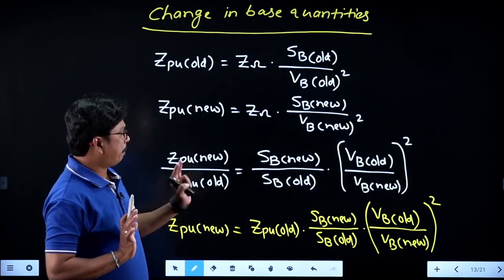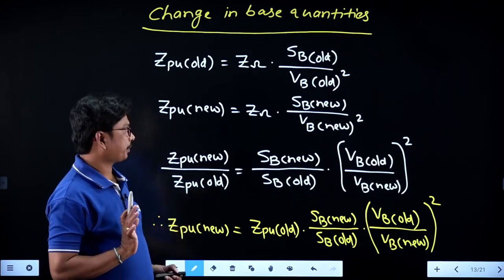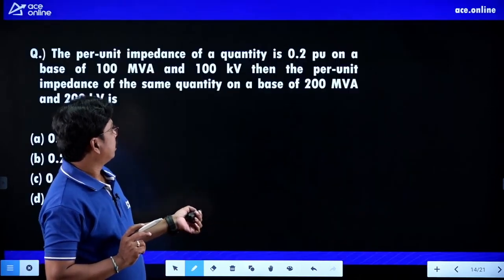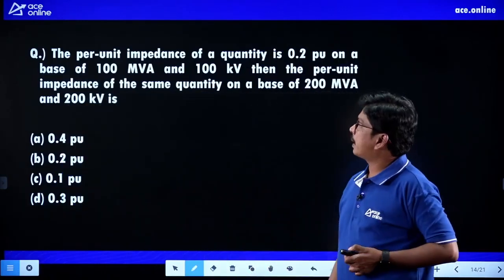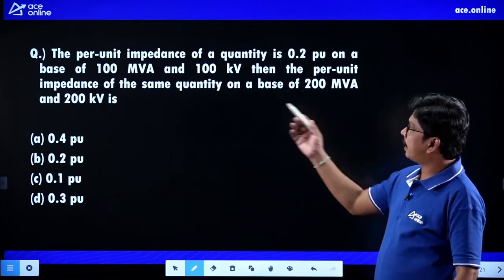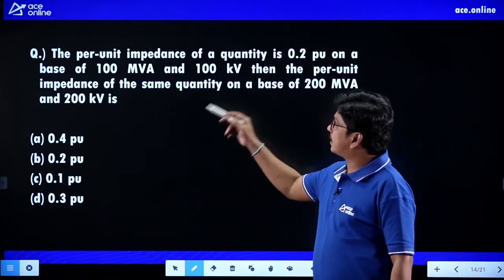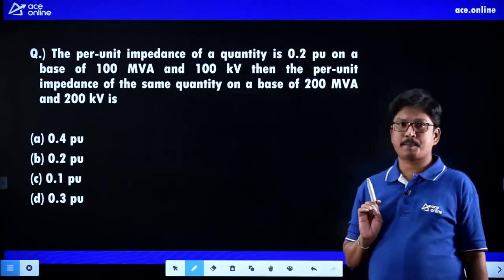Right, students? Now based on this formula, we will solve one problem here. So try to solve this problem. The per unit impedance of a quantity is 0.2 per unit on a base of 100 MVA and 100 kilovolts. Then the per unit impedance of the same quantity on a base of 200 MVA and 200 kilovolts is?